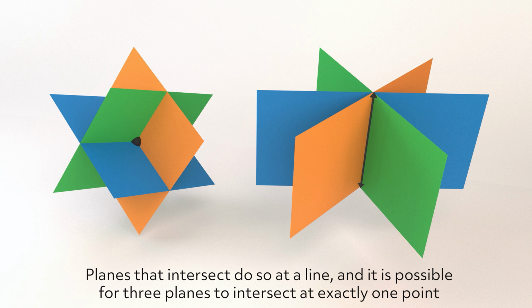Planes that intersect do so at a line, and it is possible for 3 planes to intersect at exactly 1 point. Now that we know these basic components, we can build our knowledge with terms that incorporate them in their definitions.